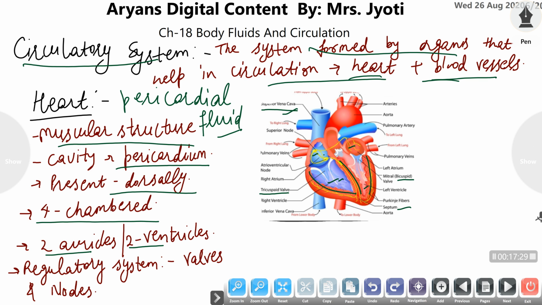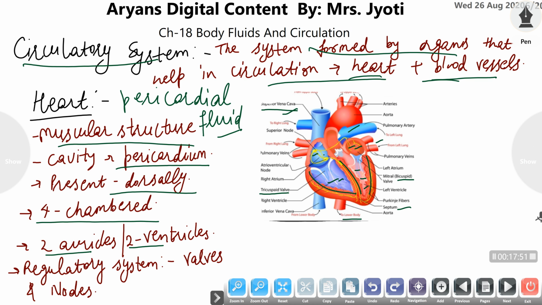The pulmonary artery carries the blood to the lungs, and then the third chamber is our left auricle. It receives blood from the lungs and opens with the help of the bicuspid valve into the left ventricle, and the left ventricle pumps blood to our whole body.